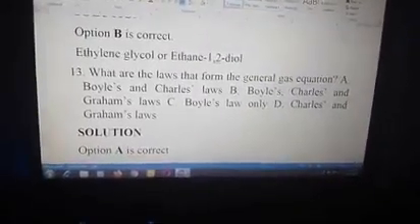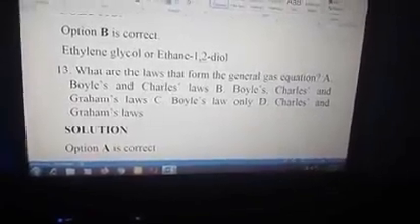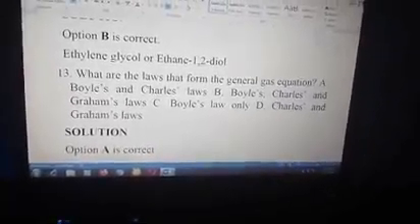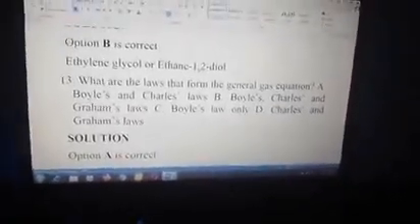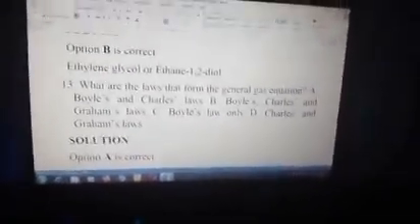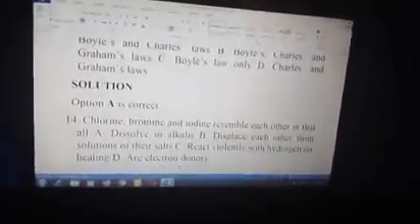Number 13. What are the laws that form the general gas law? Option A, Boyle's and Charles' law, B, Boyle, Charles, and Graham's laws, C, Boyle's law only, and D, Charles and Graham's law. The correct answer is option A. Boyle's and Charles' law form the general gas law.